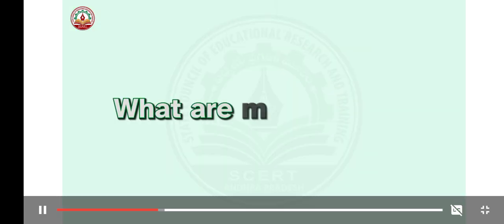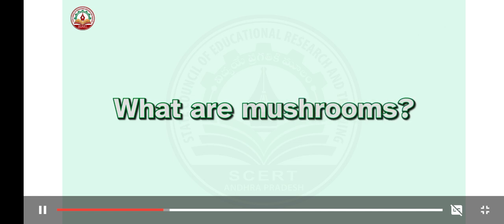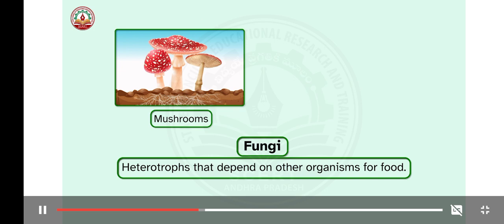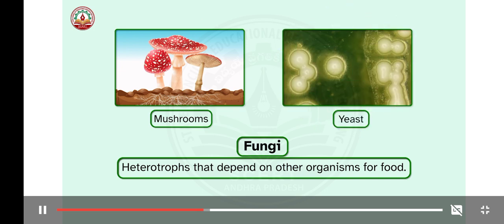What exactly are they? Well, mushrooms belong to a special category of organisms known as fungi. Fungi are heterotrophs that depend on other organisms for food. They obtain their nutrients from different sources. The mushrooms that we eat and the yeast that we use for baking are some examples of fungi.